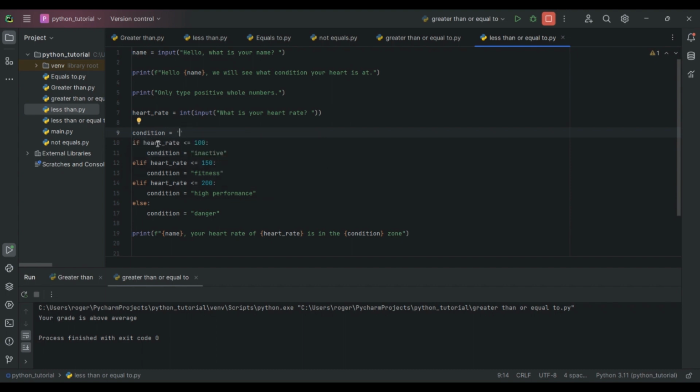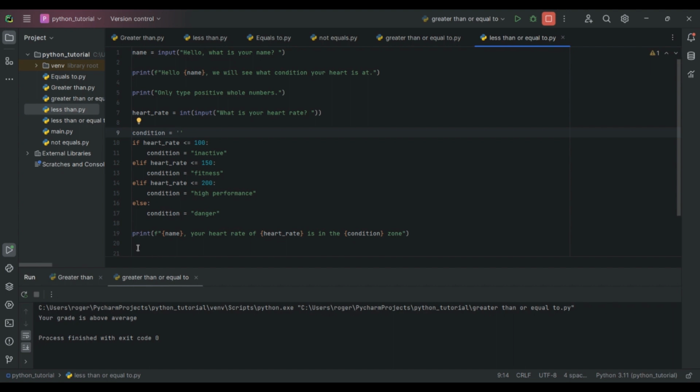And then once it runs through the program, if the heart rate is less than or equal to 100, the condition will go from blank to inactive. Elif, heart rate is less than or equal to 150, the condition will go from blank to fitness. Elif, heart rate is greater than or equal to 200, the condition equals high performance. All else, the condition will equal danger. So next we have our output.